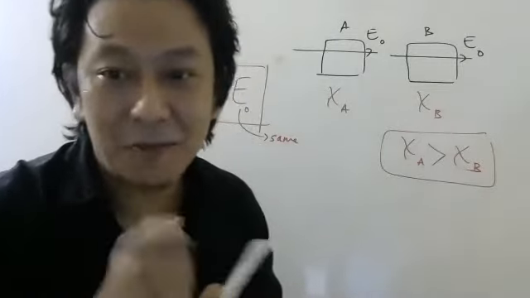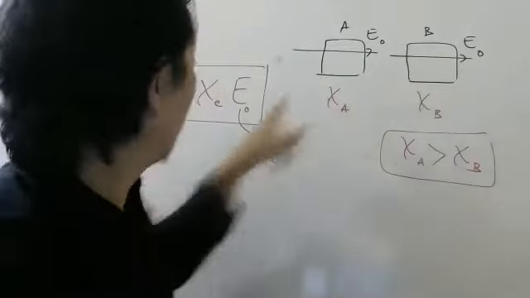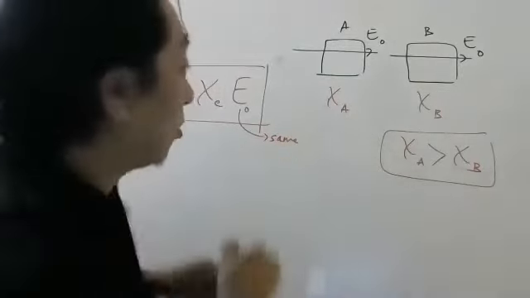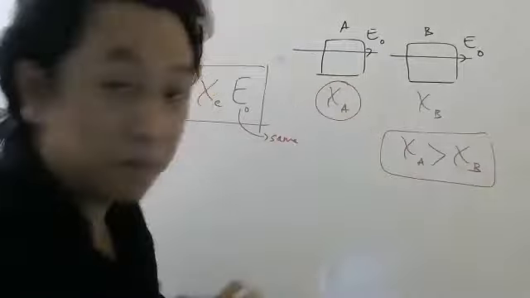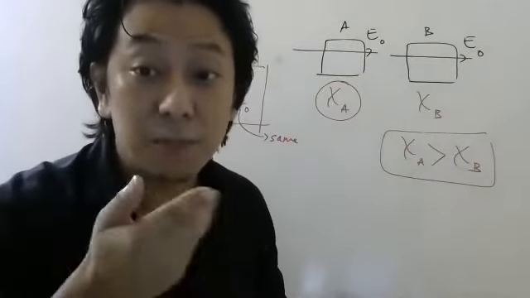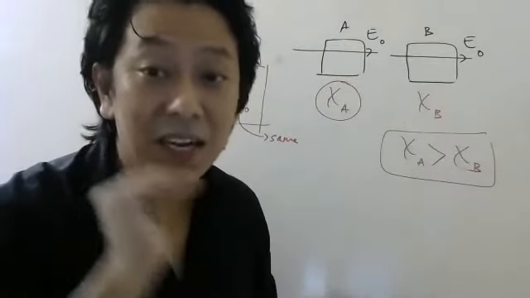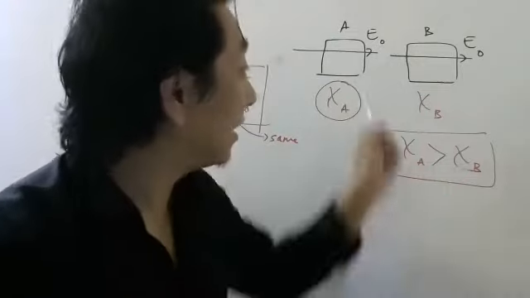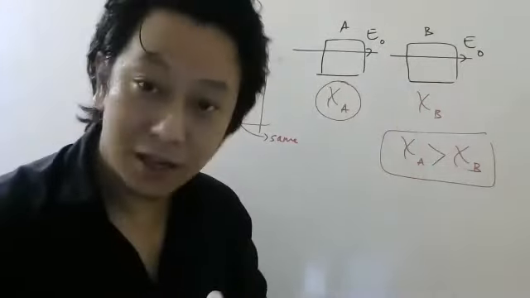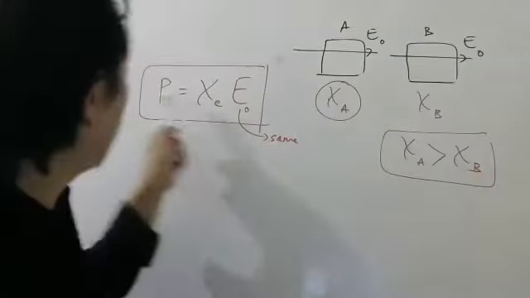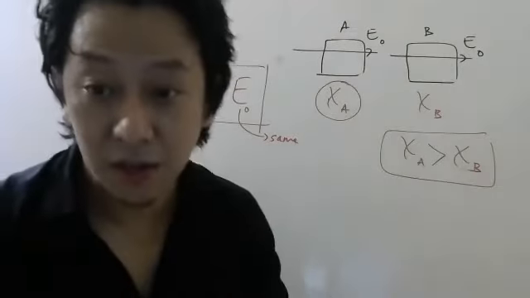That is the reason why we call this quantity susceptibility. Because if this quantity is more, the medium will respond to an external electric field more easily than the other medium. Because if this is more, the polarization will also be more.